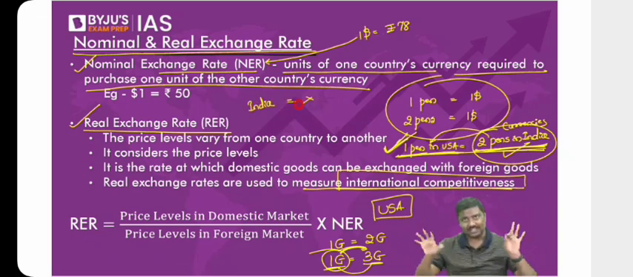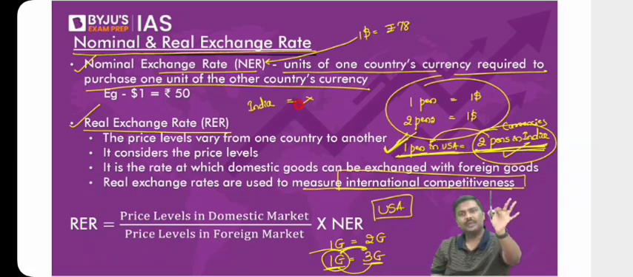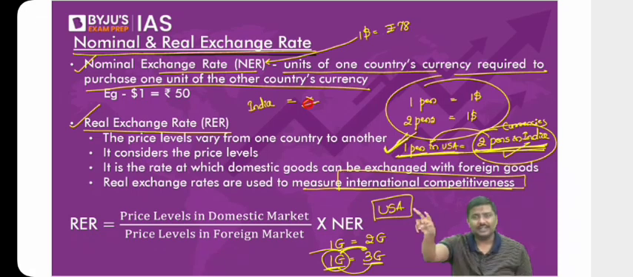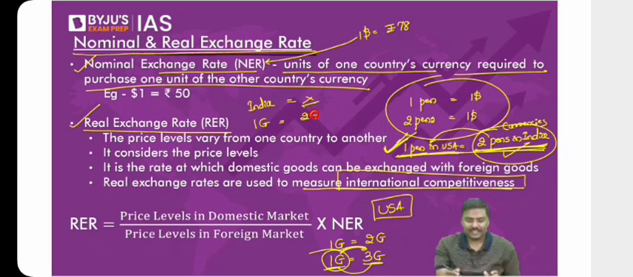Imagine this. In India, you're paying, let's say, 100 rupees. You're able to purchase 1 pen. With the same 100 rupees, in the country X, you can purchase 2 pens. Same logic. Now, can I write 1 good in India is equal to 2 goods in country X? And this is the real exchange rate.